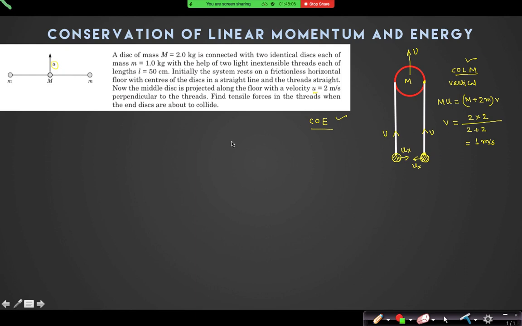What is the initial energy? Half m u square. What is the final energy here? Half of m plus 2m into half m v square, plus half into 2m into v square plus ux square. Can I write this equation?